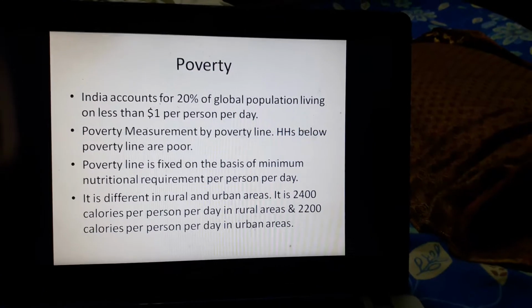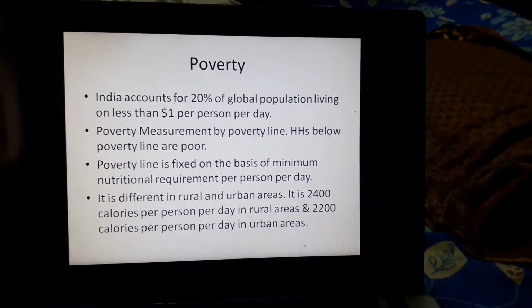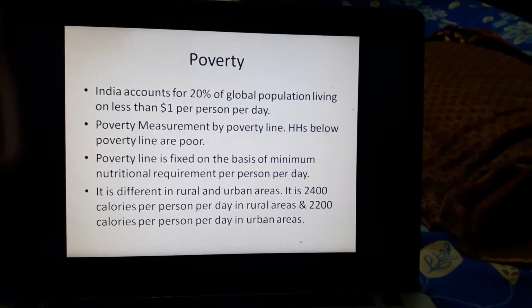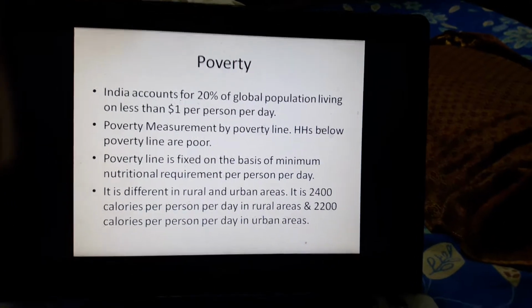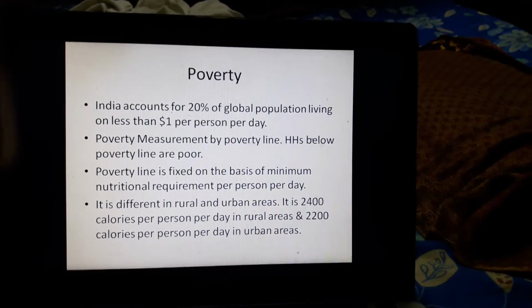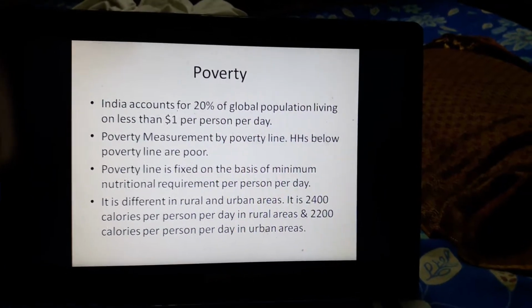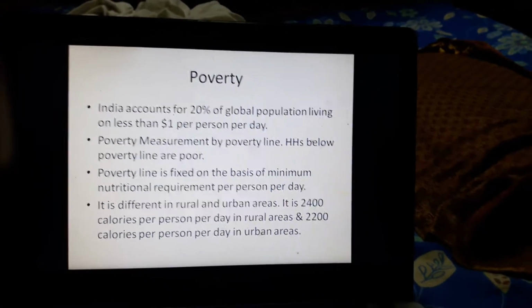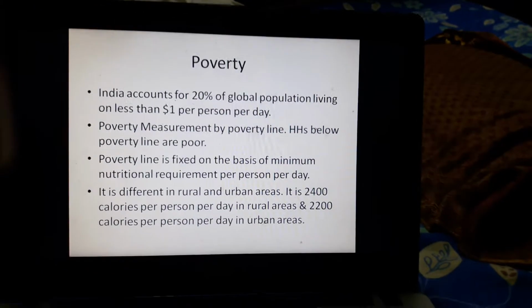Now poverty has to be measured. Poverty can be measured with the help of a poverty line, and after deciding on the poverty line we can find out the number of people who are below the poverty line. So the households who are below the poverty line shall be regarded as poor.